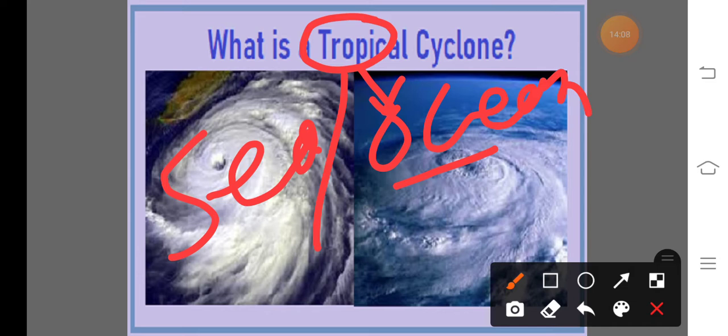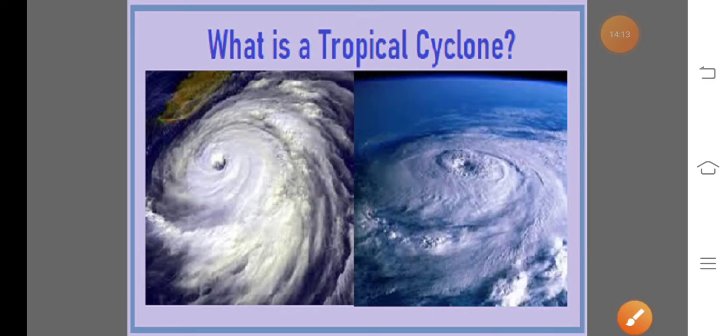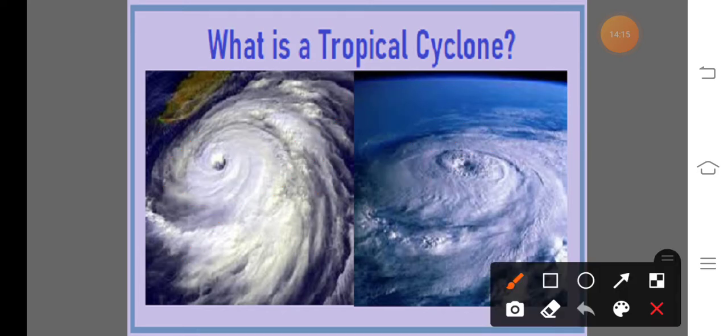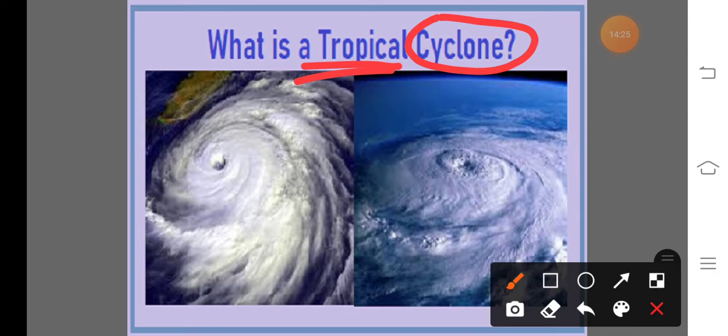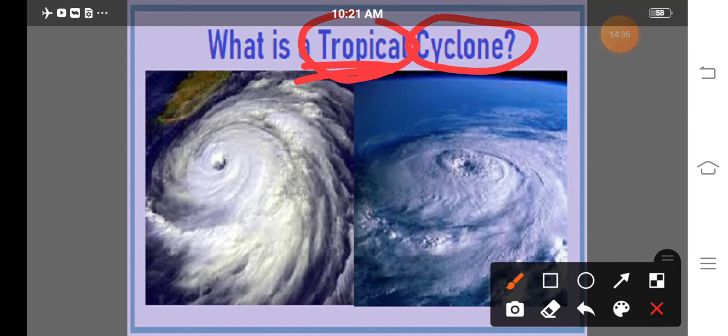A cyclone originating on land is just known as a land cyclone, but this cyclone originates on water bodies, that means on the ocean or sea surface, and is developed in the tropical region.